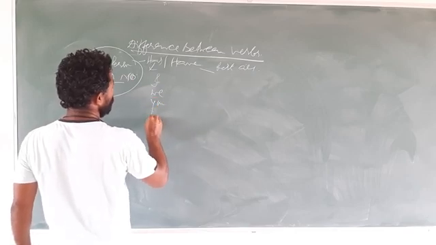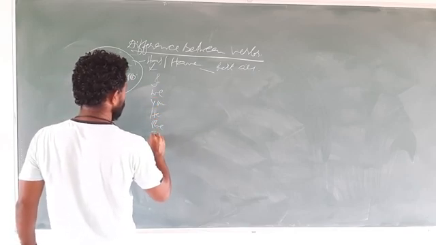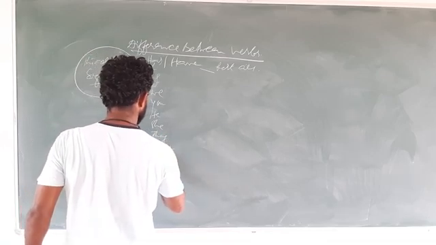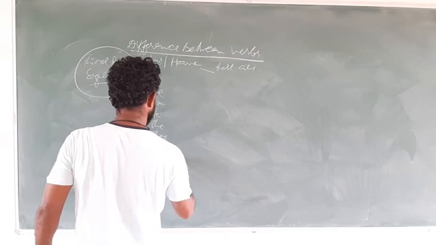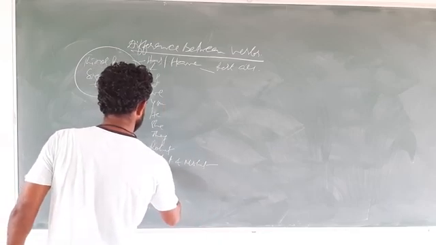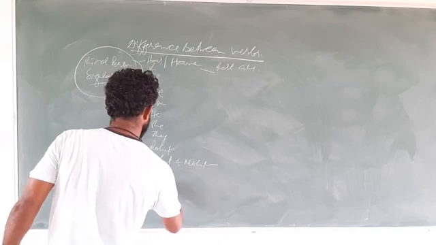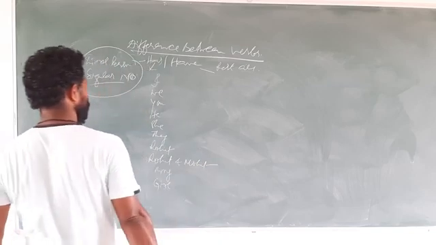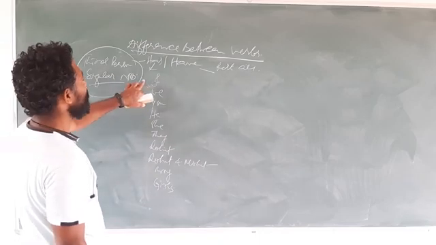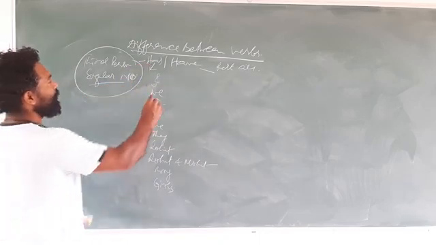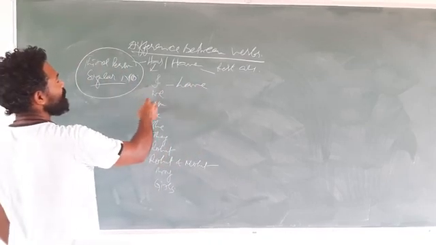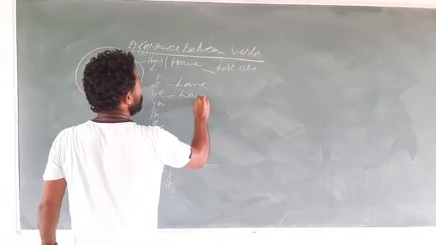I, we, you, he, she, they, Rohit, and Mohit, boy and girls. Let us see. I is what? We use has only with third person singular number. So I is not third person singular number. It is first person. So it is have. We have.